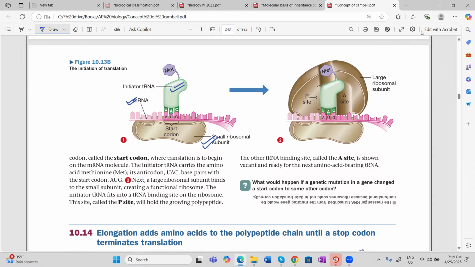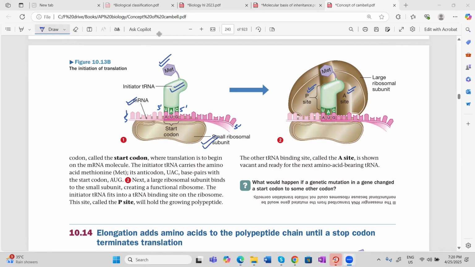The start codon is always the area which is translated first. So this is 5' to 3', and AUG is the first starting codon. The anticodon will be UAC from 3' to 5', and the amino acid methionine will come. After that, the larger subunit will bind. Now, in the larger subunit there are two sites: one is the P site and one is the A site. Very important, please learn that the larger subunit has two sites.